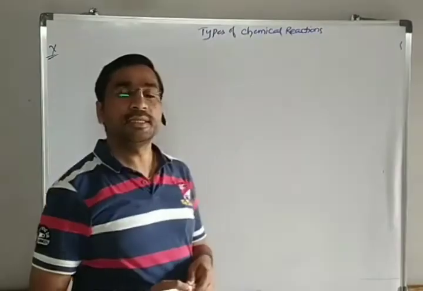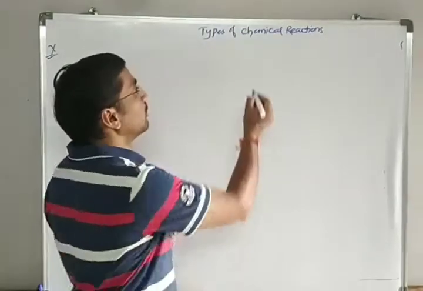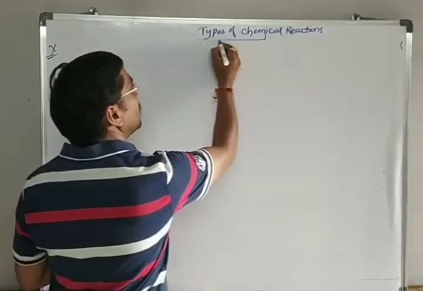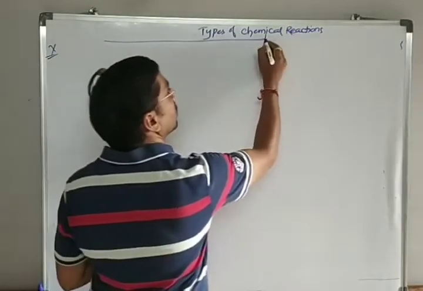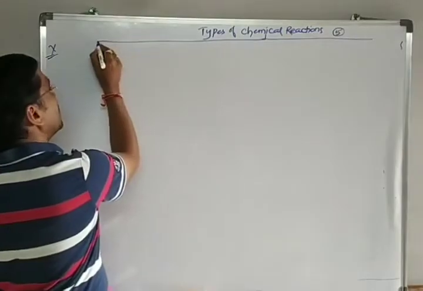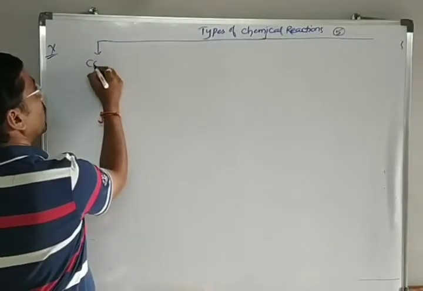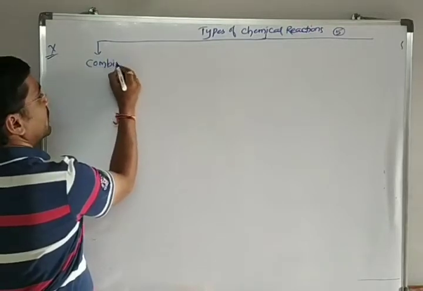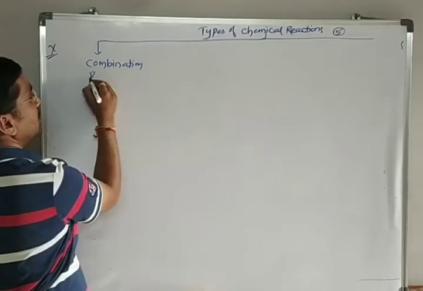These chemical reactions which are taking place are broadly classified into totally 5 categories. They are divided into 5 types. The first one is called the combination reaction.